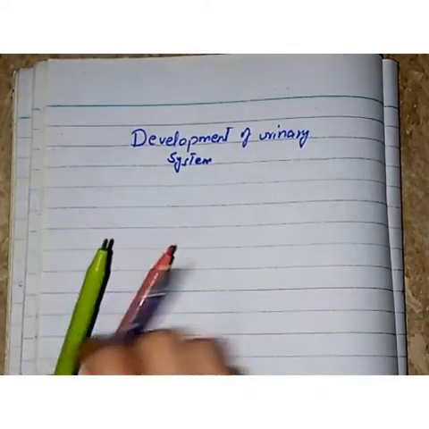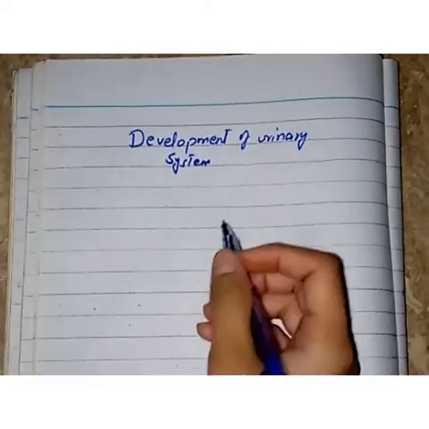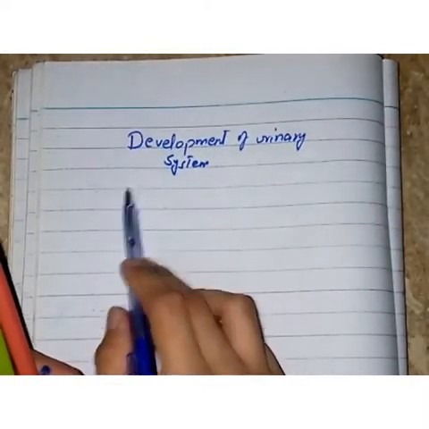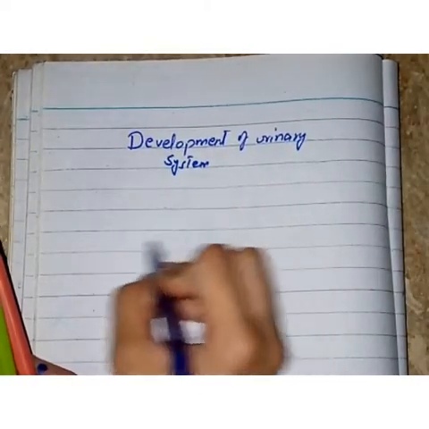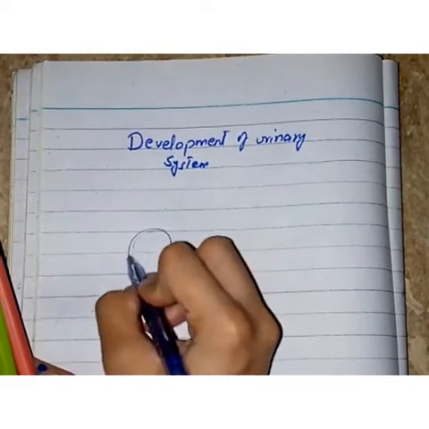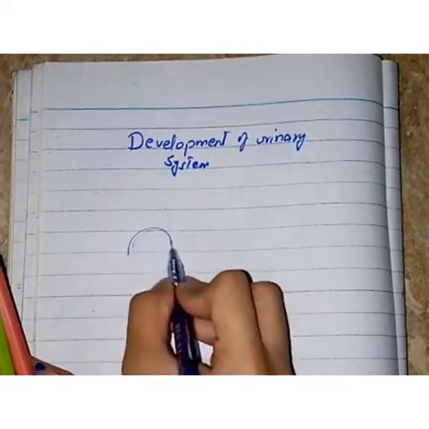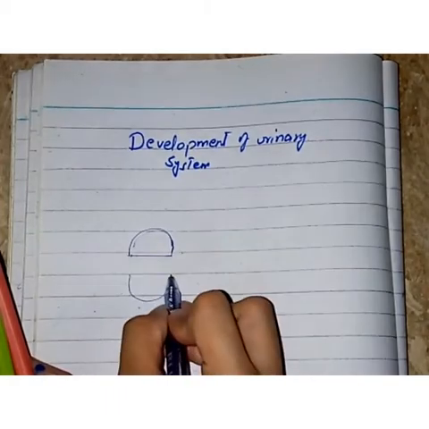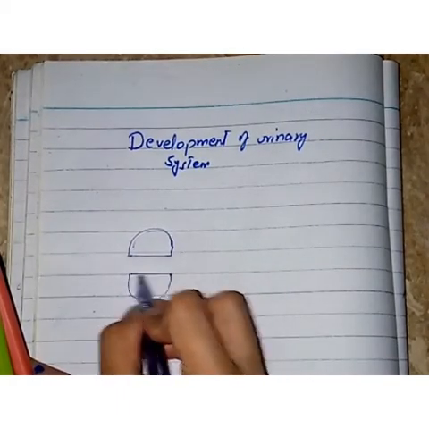In my previous video, I told you we have started our development of the urinary system. From general embryology, this was our amnion cavity, and in the floor of the amnion cavity there is the ectoderm. Here is our yolk sac, and the roof of our yolk sac is made up of ectoderm.